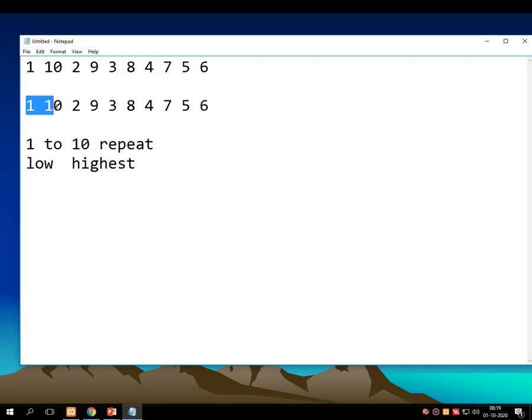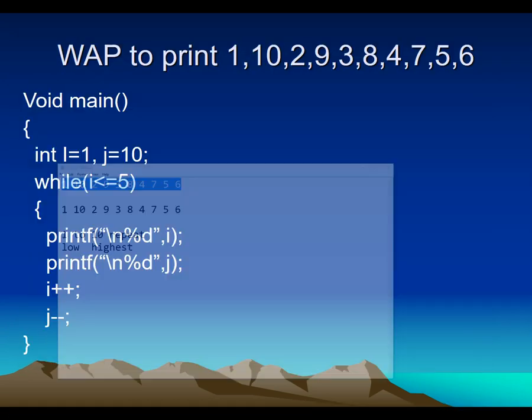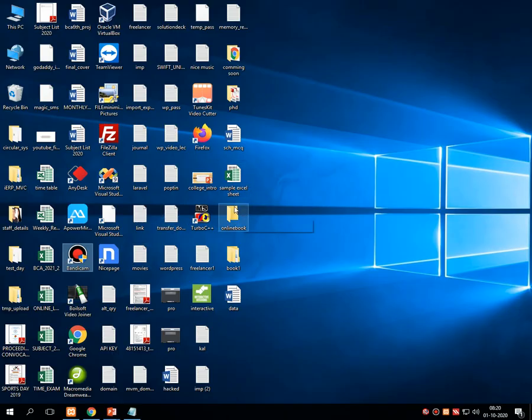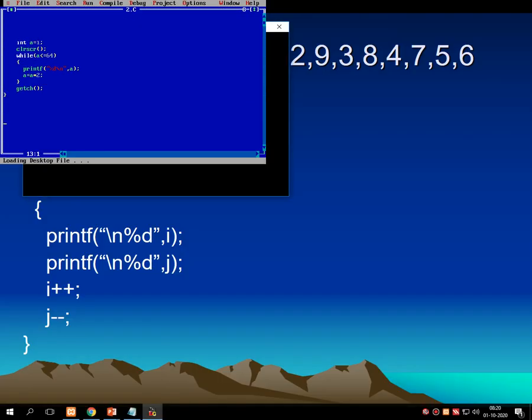So ultimately this logic will print the series that I want onto the screen. Now let's see how we can design the program for the same. The program is already written over here, but I would like to make this program live for all the students. So let me go inside the compiler of C, the editor of C.